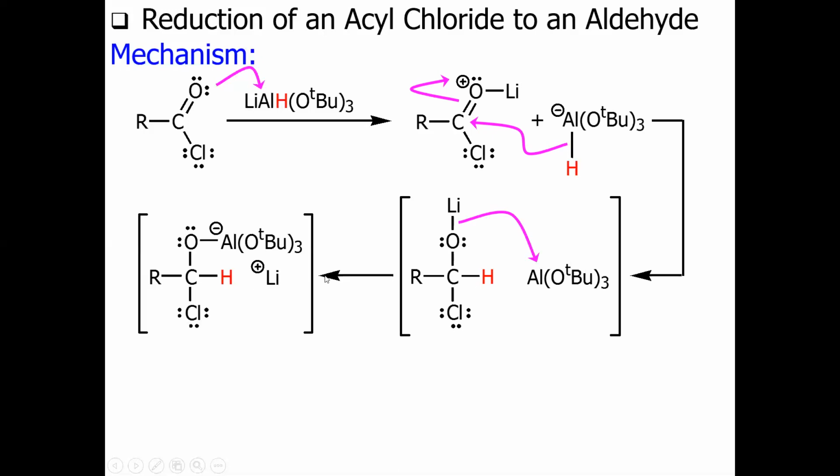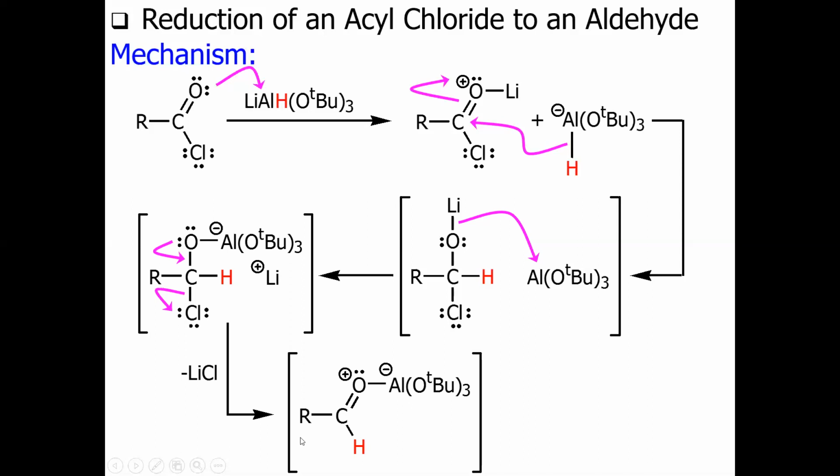This is why, because in this case the lone pair from the oxygen will collapse to this carbon, which results in the removal of this chloride ion in the form of lithium chloride. And then we have this intermediate, which on hydrolysis or the usual workup will give you the corresponding aldehydic group.